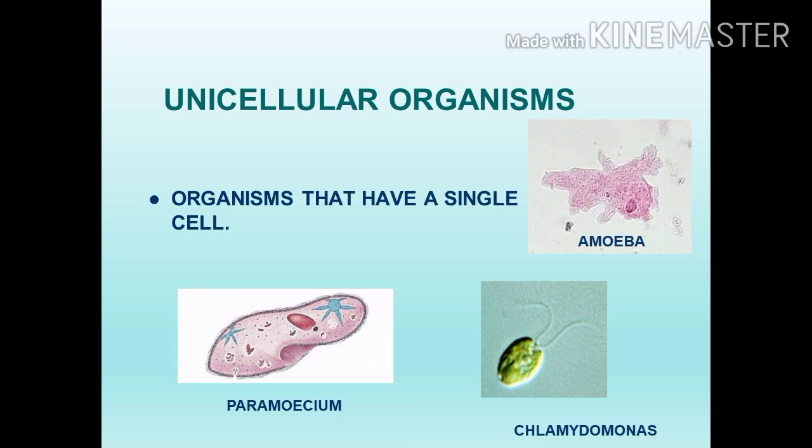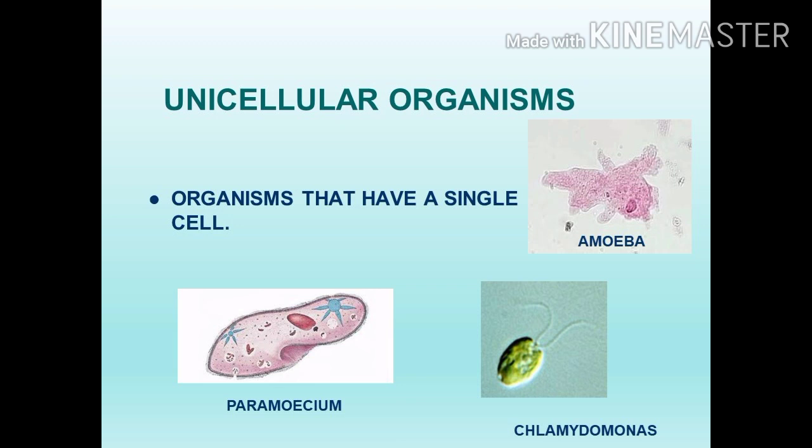The single cell may act as an individual organism. Examples of unicellular organisms: amoeba, paramecium, chlamydomonas. See the pictures: amoeba, paramecium, chlamydomonas. They have only one cell. That's individual. A single cell acts as a whole body.